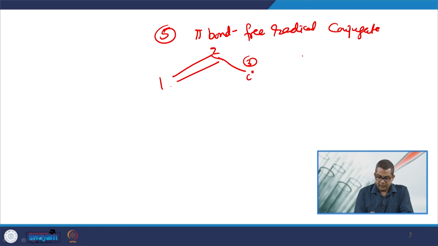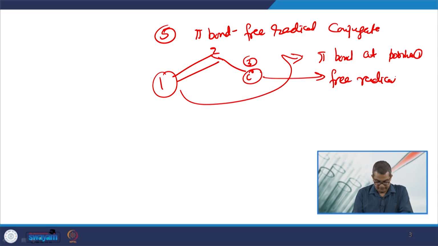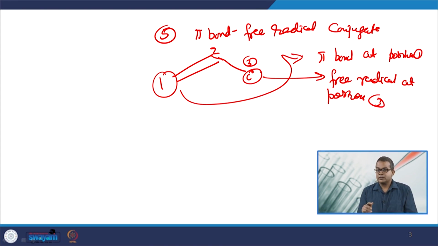So, you see that here this is the pi bond at position 1, and here this is the free radical at position number 3.